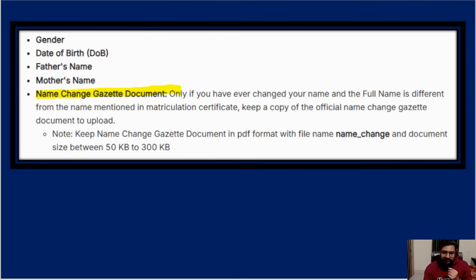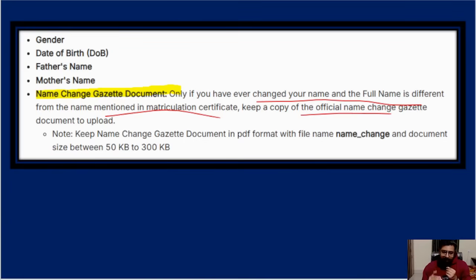Then name change. If you have ever changed your name and your full name is different from the name mentioned in the matriculation certificate, keep a copy of the official name change gazette document to upload. Meaning if you have done a name change between your 10th standard and now, you have to have that gazette notification name change certificate, which you officially did.